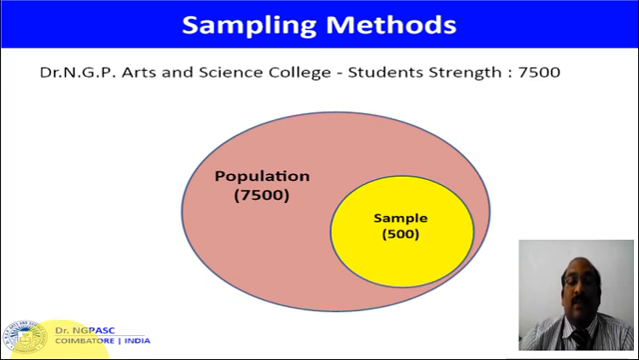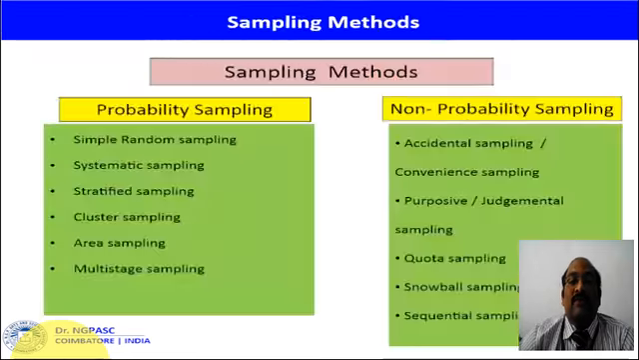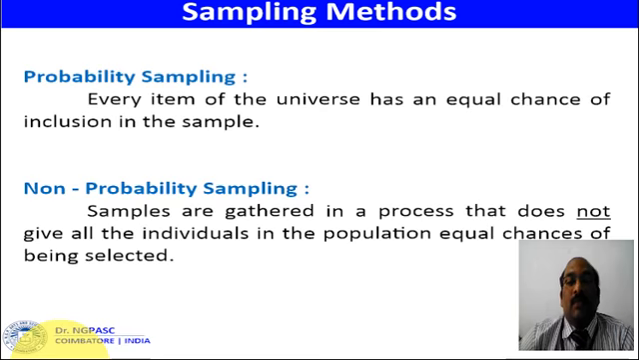Now we are going to discuss the various methods used by the researcher to select the samples from the population. We can classify the sampling methods into two: one is called probability sampling and another is called non-probability sampling. In probability sampling, every item of the universe has an equal chance of inclusion in the sample. But in non-probability sampling, the items in the population do not have an equal chance of being included in the sample.